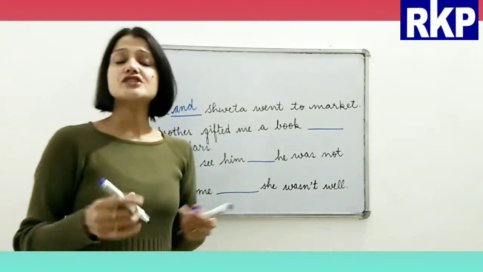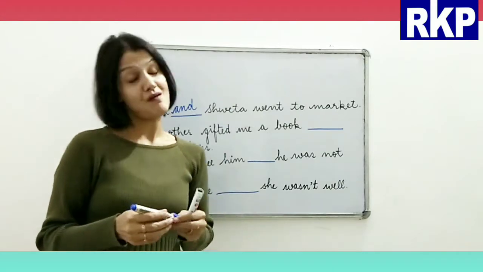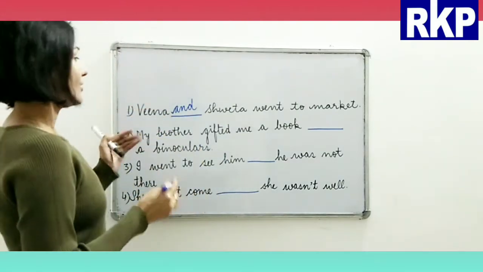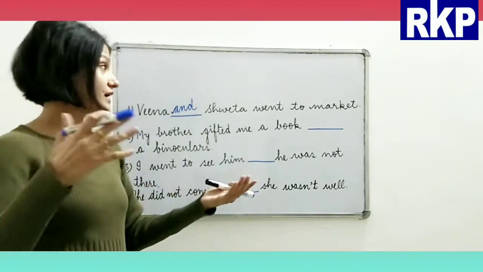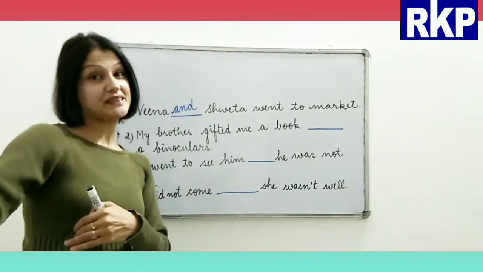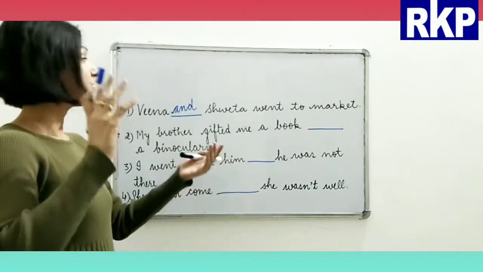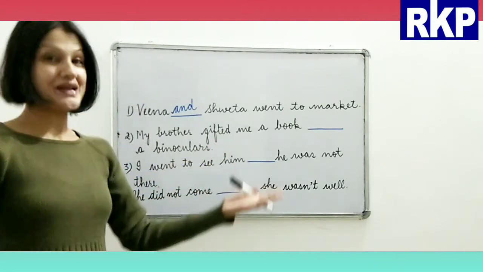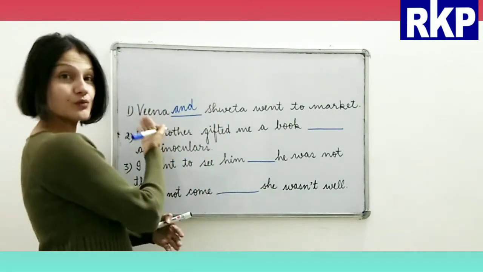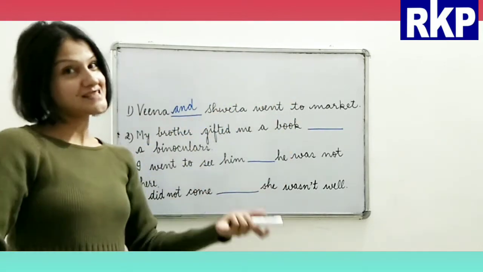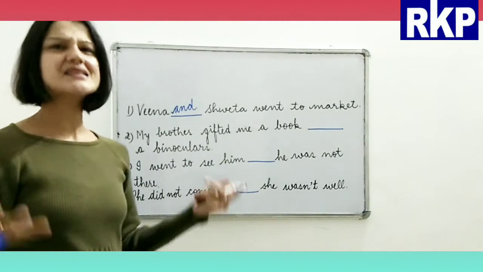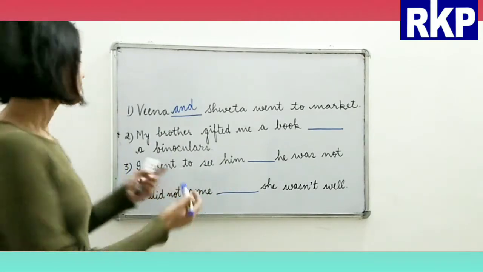We can also write or, okay, or as well. And we can also write as well as. Veena as well as Shweta went to market, or Veena or Shweta went to market. And third one is Veena and Shweta went to market. Yes, now it makes complete sense, right?